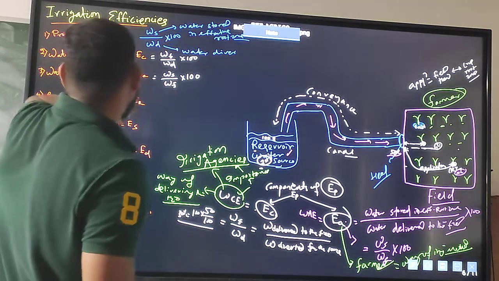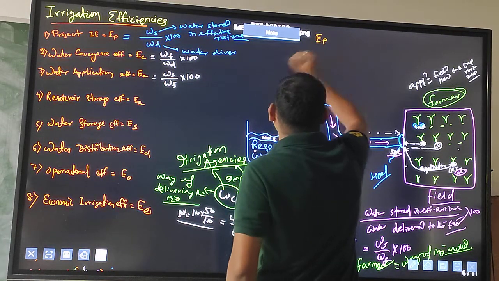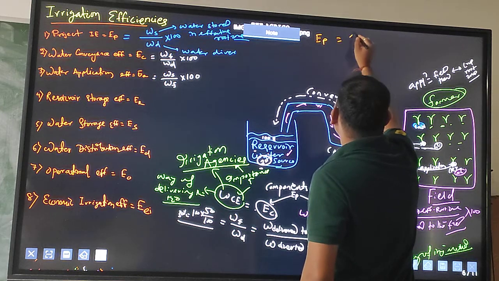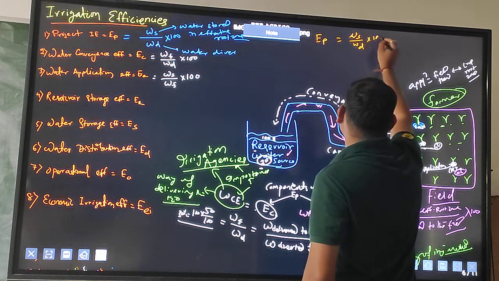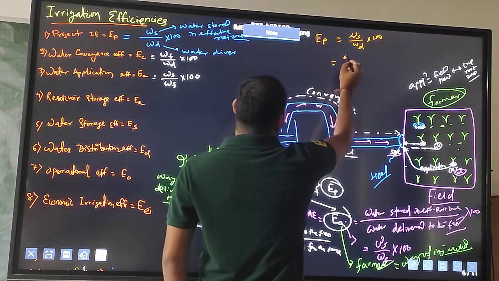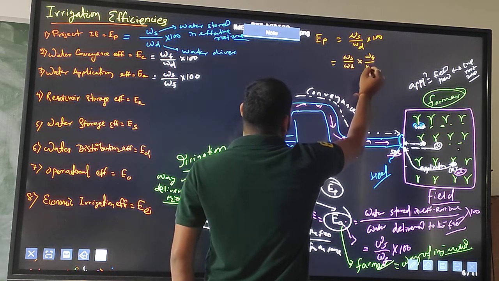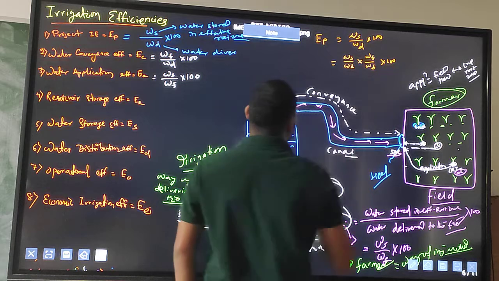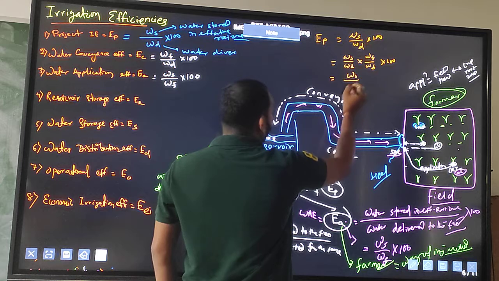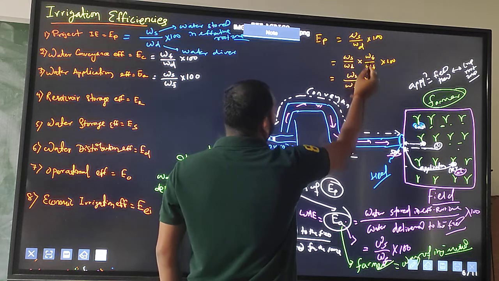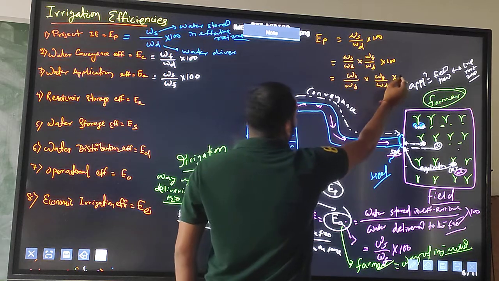Here we can see the project irrigation efficiency is equal to Ws by Wd into 100. So I can write Ws by Wd into Wf by Wf into 100. That implies Ws by Wf into Wf by Wd into 100.